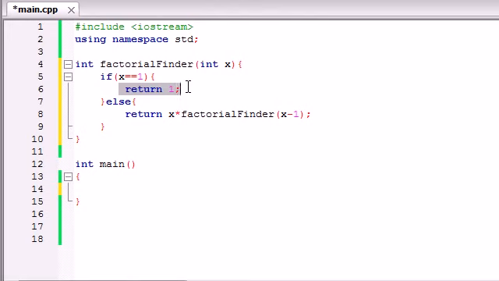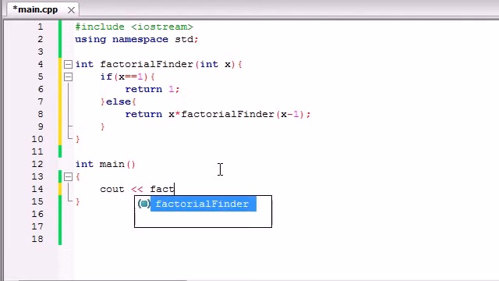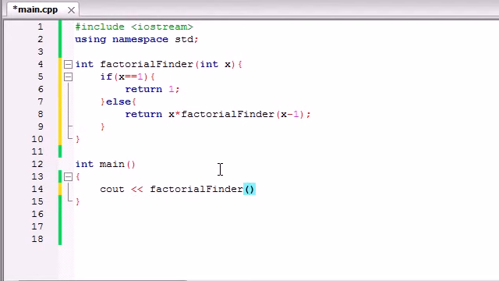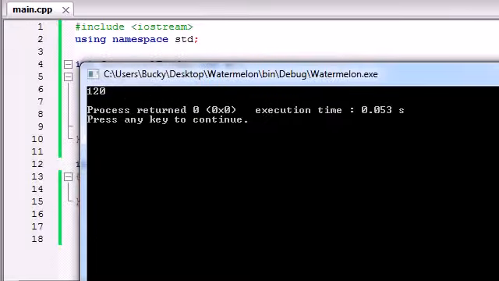You know how I said, I don't know, I don't know. Well, now it can say, alright, Bucky, 1 factorial is 1, so now I know that 2 factorial is 2, 3 factorial is 6, 4 factorial is 24, and 5 factorial is 120. So that way, you can see that whenever we run this factorial finder, there we go, I didn't feel like printing out the whole thing. When you print out factorial finder 5, and let me just end that line, and we run this program, it says 120.